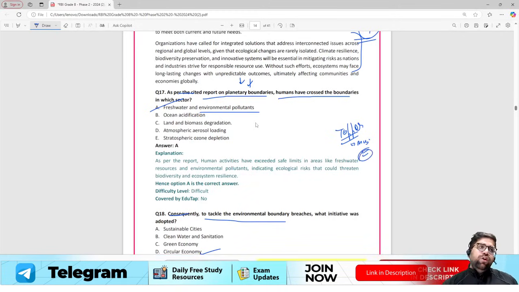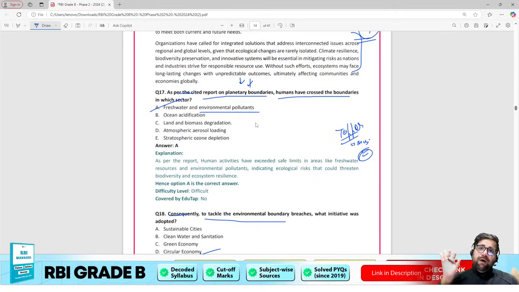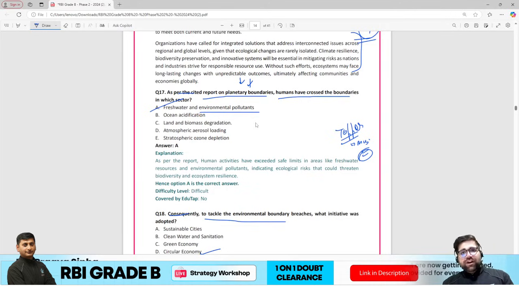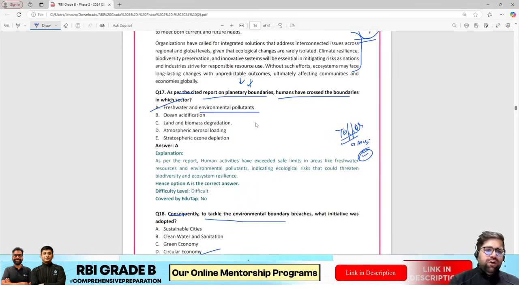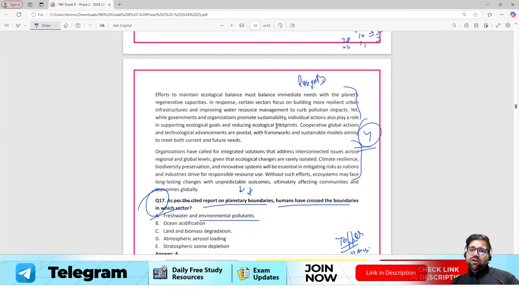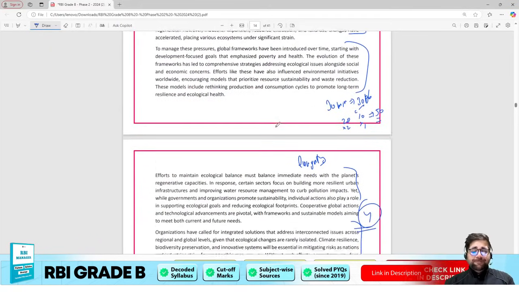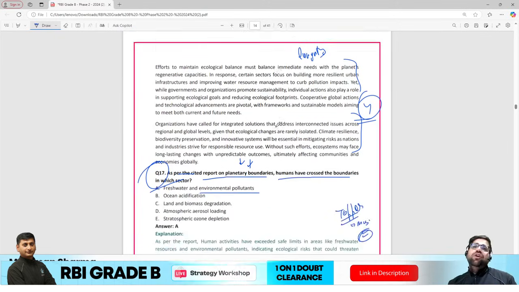So make sure that you do not have any tension about how you will read such reports. You are bound to leave certain questions in the exam. 2-3 questions you will have to leave, because the paper setter is testing your presence of mind also, right? So make sure that you go in the exam to solve the majority of the questions with full accuracy or 90% accuracy, right? If I was in your place, I would have surely left questions 17 and 18, because even if you read the passage, you are not able to understand what the passage is saying, because this is a kind of fifth passage which we are seeing. Moreover, it's a complicated passage. Moreover, directly traceable answers are not here, right?